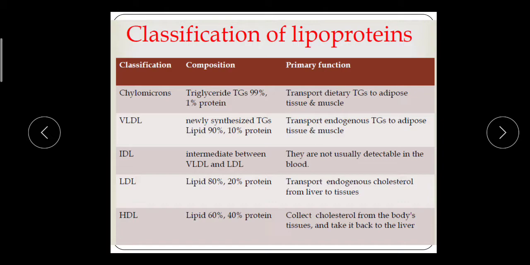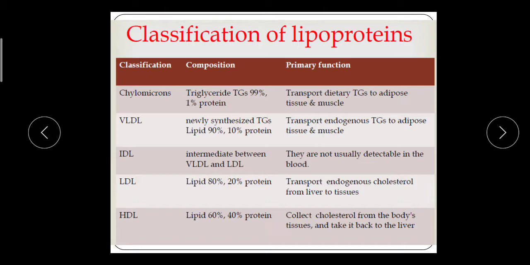Second is very low density lipoprotein. It is synthesized from the chylomicron, carrying the newly synthesized triglyceride. The composition is 90% lipid and 10% protein. The function of this VLDL is to transport endogenous TG to adipose tissue and muscle, the same function.